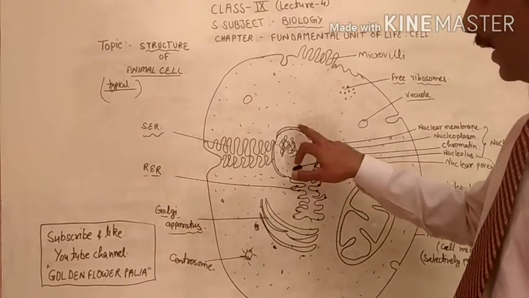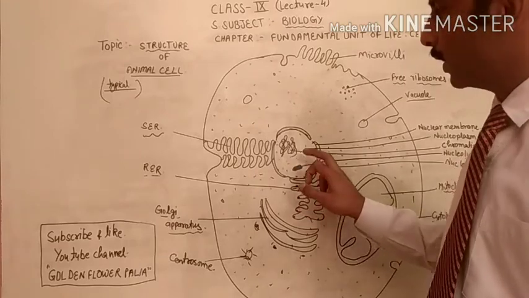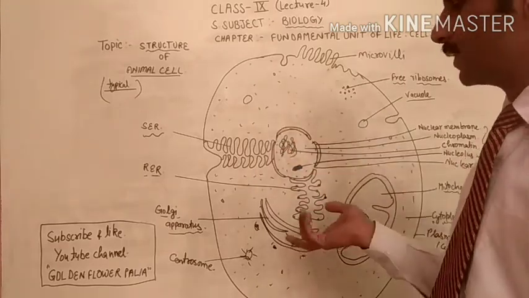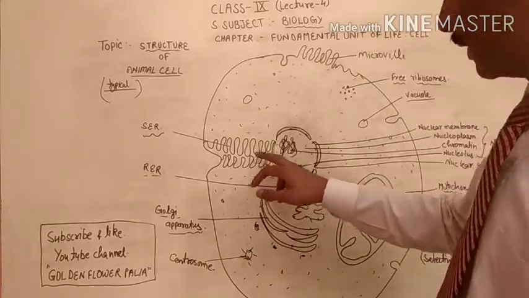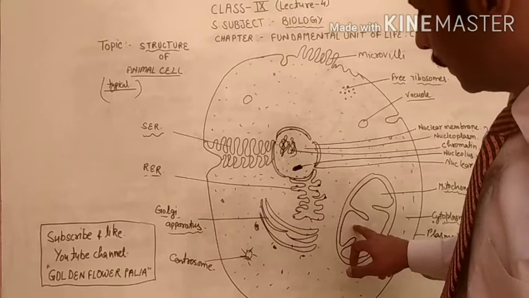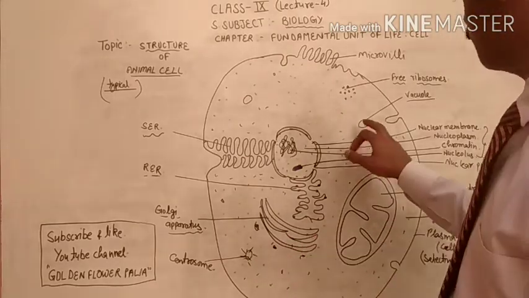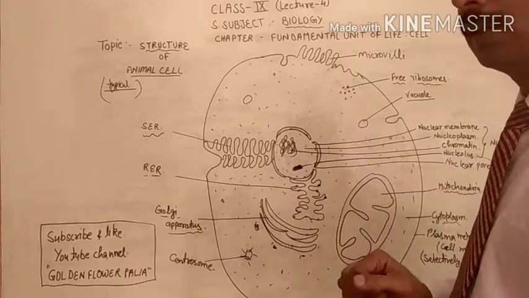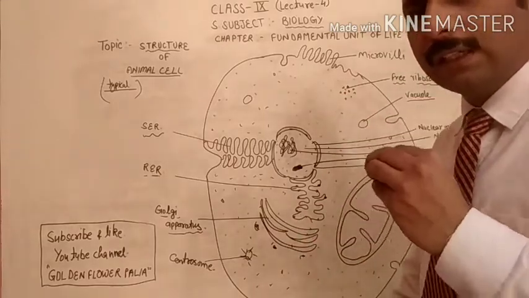Except the nucleus, everything present inside the plasma membrane is considered a cell organelle, for example endoplasmic reticulum, mitochondria, chloroplast, Golgi apparatus, centrosome, ribosomes, lysosomes, vacuoles, right? So we have to study them one by one in detail.